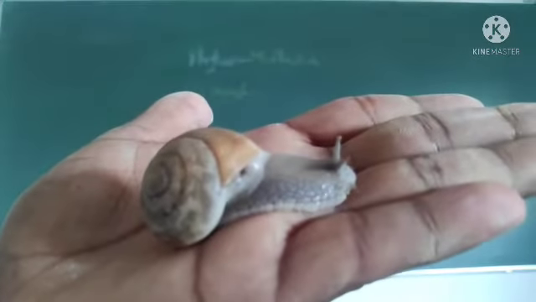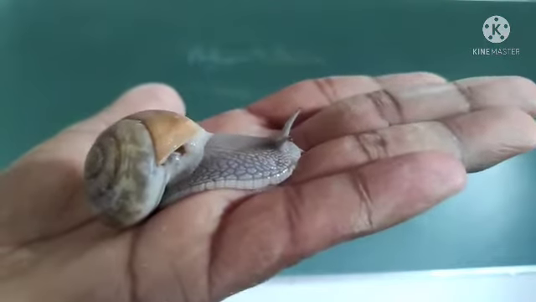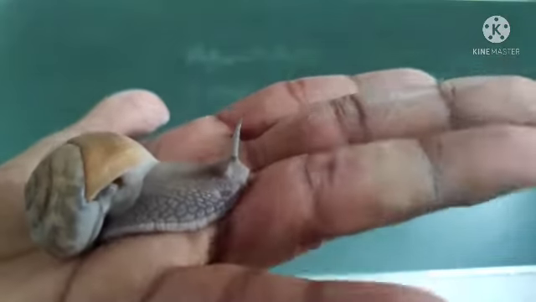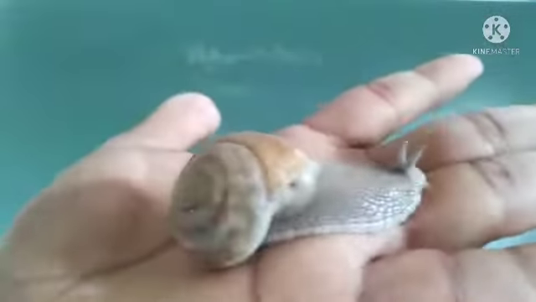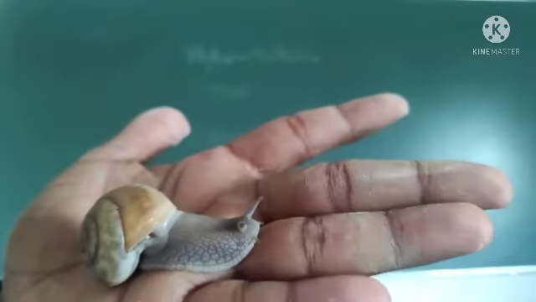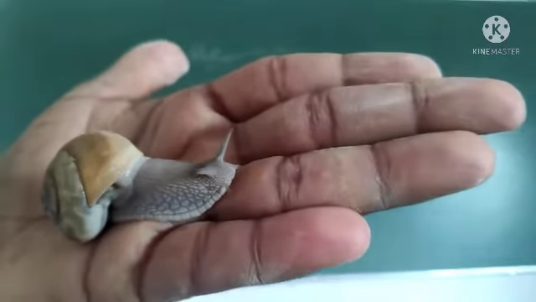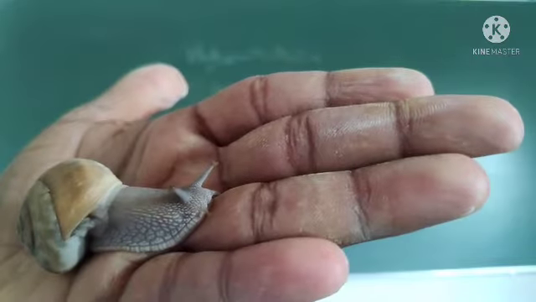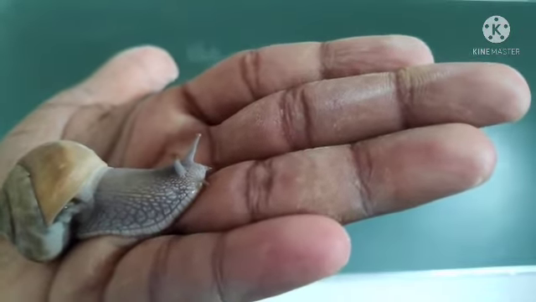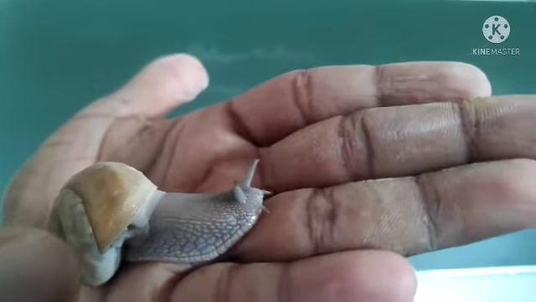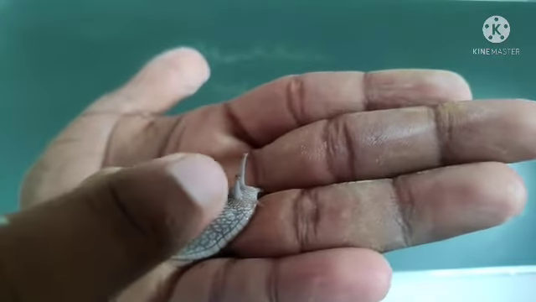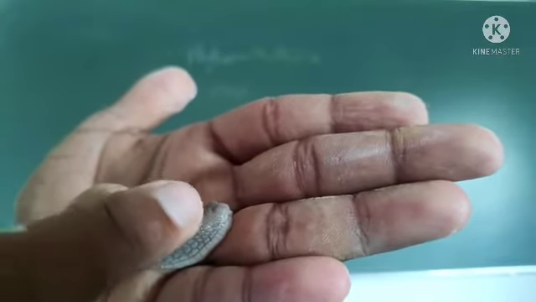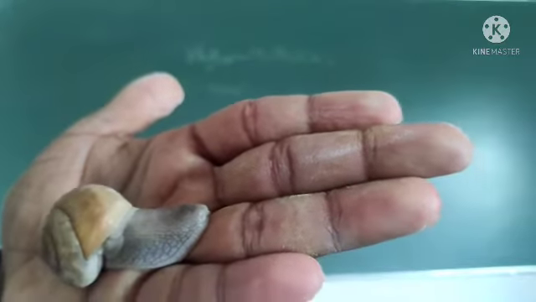Those are tentacles. Mouth is there, tentacles are there. Okay, see, what is the use of tentacles? I will show you. Tentacles are mainly used as a sensory organ. If you touch the tentacle, how will it react? I will show you. Just listen. See, this is